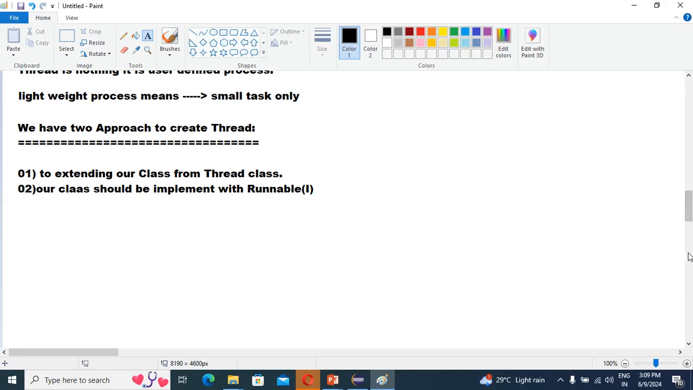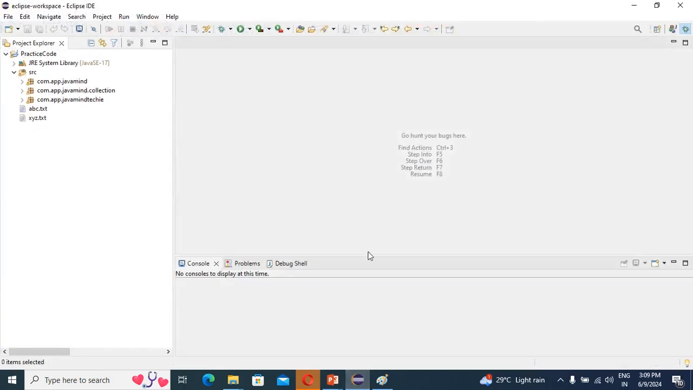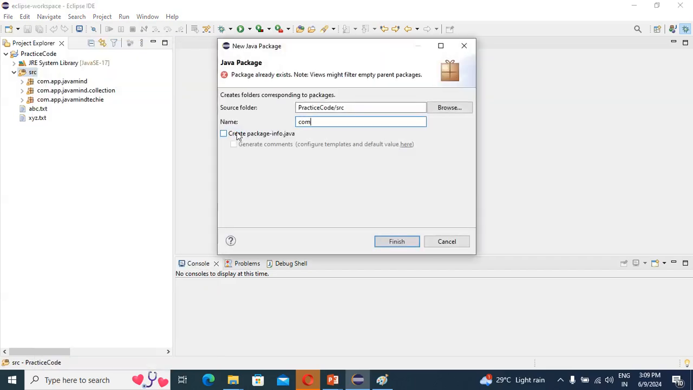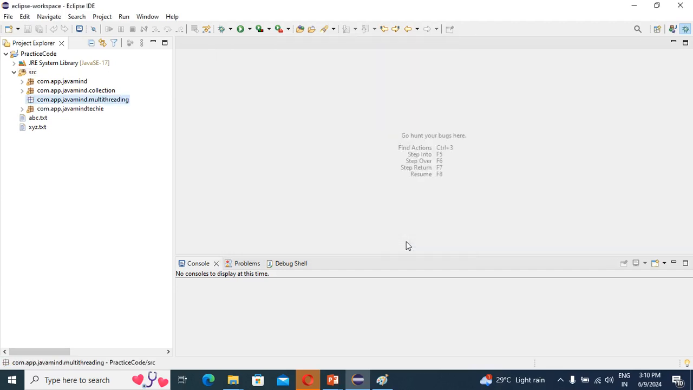So to get the purpose, I'm going to start my IDE. I have started my IDE. So guys, this is our new series, so I'm going to create one new package with the name multithreading: com.app.java-mind.multithreading. This is our new package.